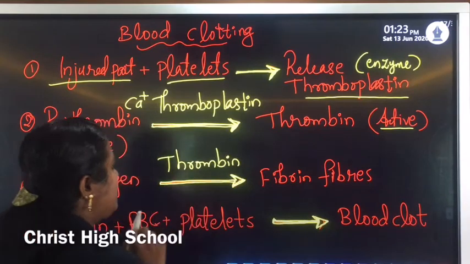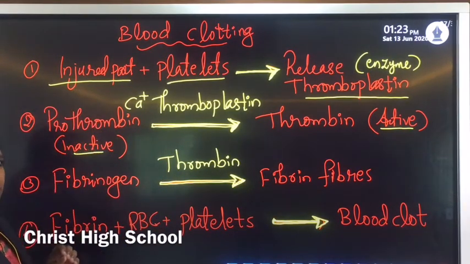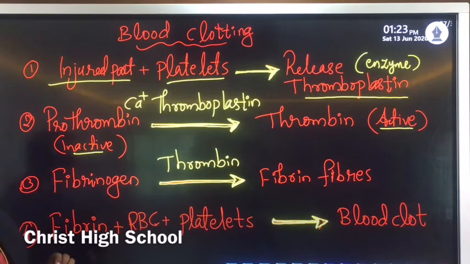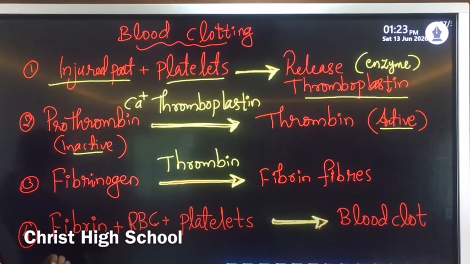Thromboplastin is an enzyme that is released from the injured part or cut region, as well as from the platelets which come to that injured part. Together they help to release the enzyme known as thromboplastin. Clear? Then the second stage, what will happen?